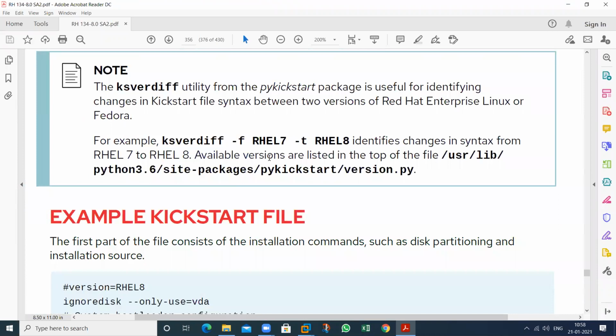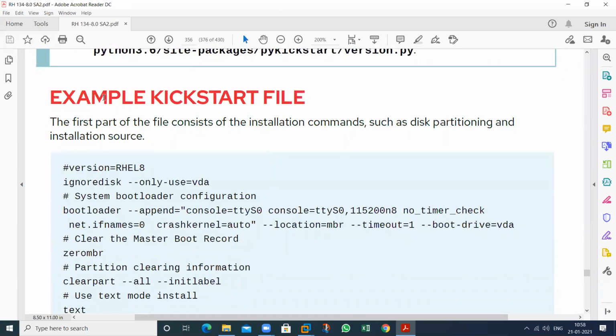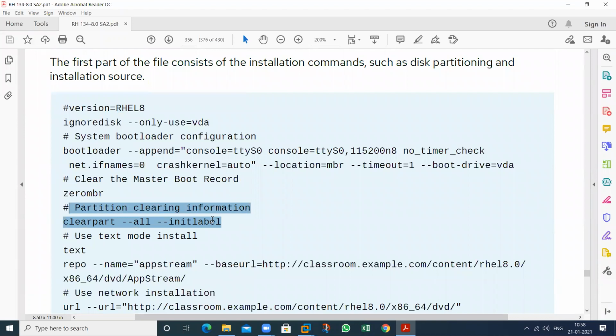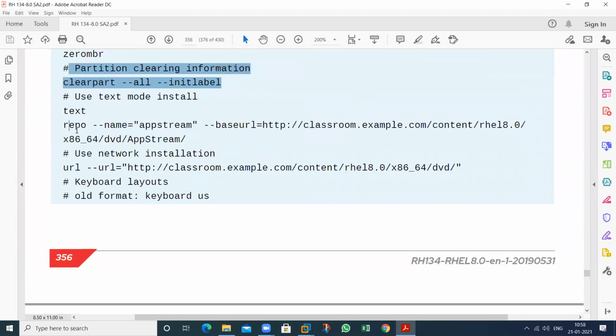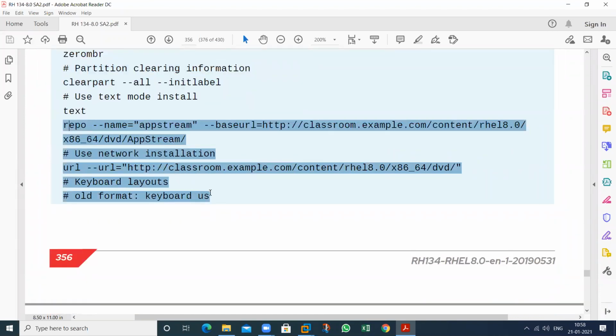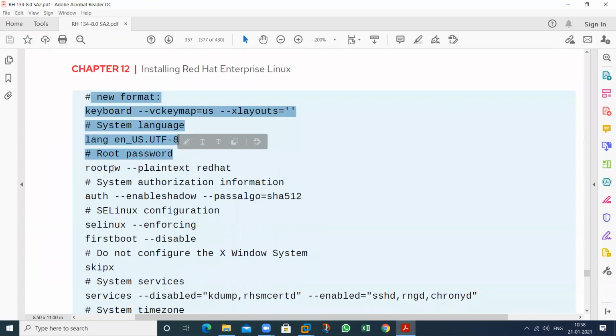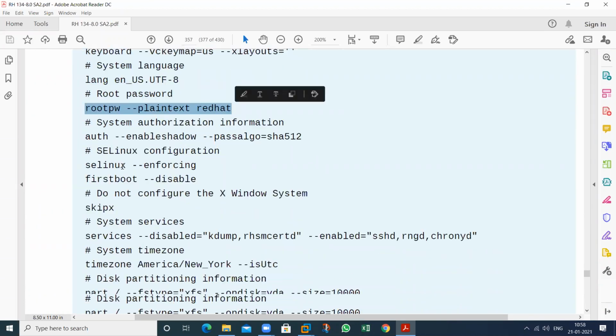To validate this particular thing. So this is the whole thing, the example of a Kickstart file, this one. Installation version, RHEL8 machine. This is the partition related information. The file will appear like this. So this is the whole thing that we have to do in the kickstart file.